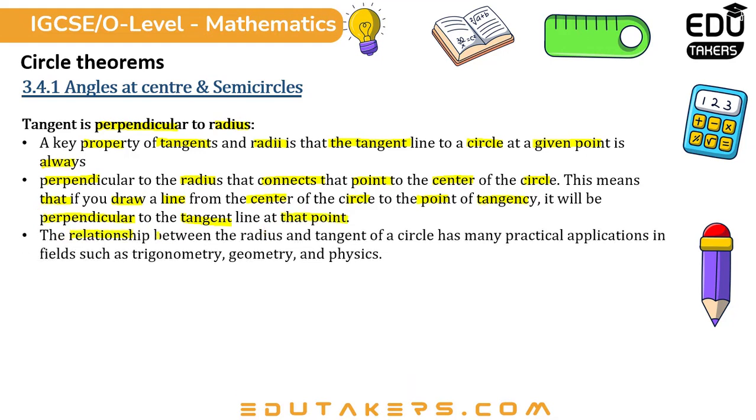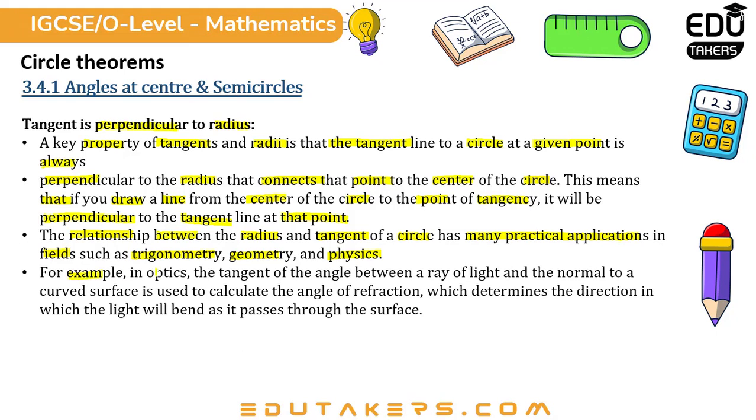The relationship between the radius and tangents of a circle has many practical applications in fields such as trigonometry, geometry, and physics. For example, in optics, the tangent of the angle between a ray of light and the normal to a curved surface is used to calculate the angle of refraction, which determines the direction in which the light will bend as it passes through the surface.